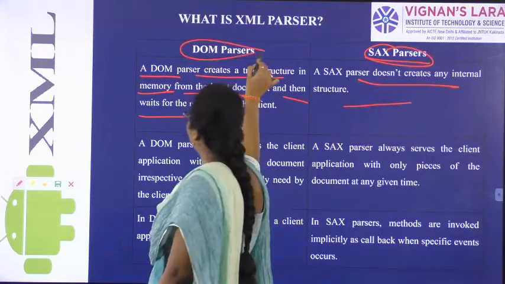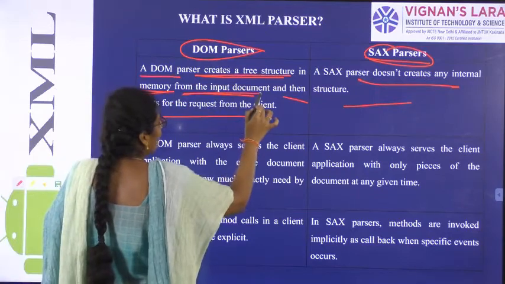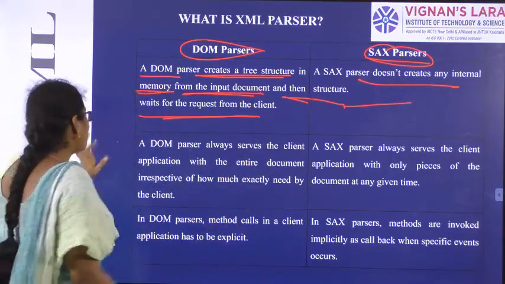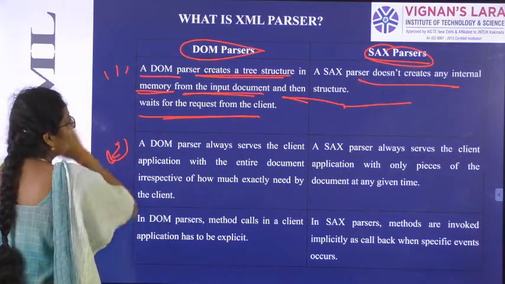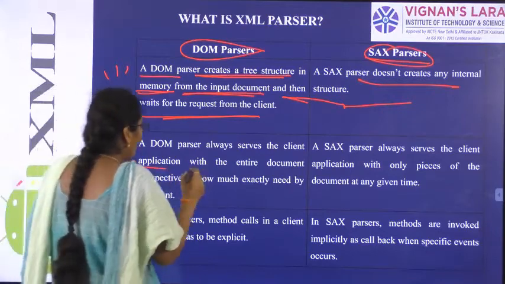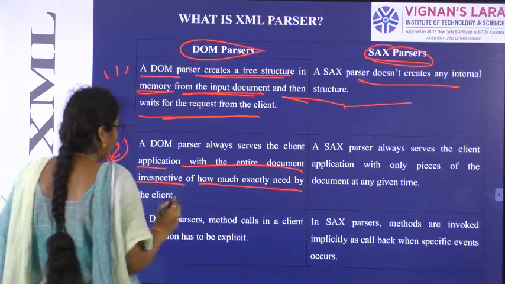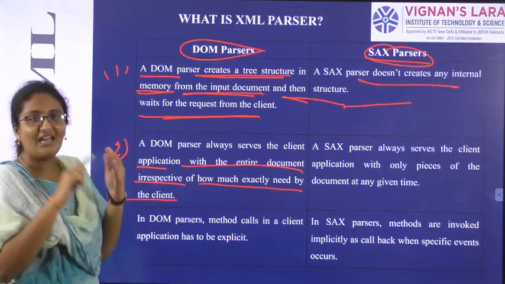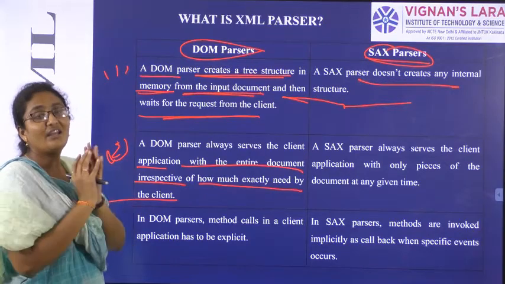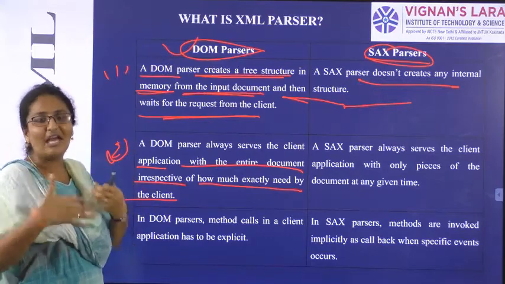But in DOM parsers, this parser will create a tree structure in the memory from the input document and then waits for the request from the client. The second point: a DOM parser always serves the client application with the entire document, irrespective of how much is exactly needed by the client. If the client needed only 10 pages or only 5 pages, irrespective of the need of the client, this DOM parser will give the entire document.